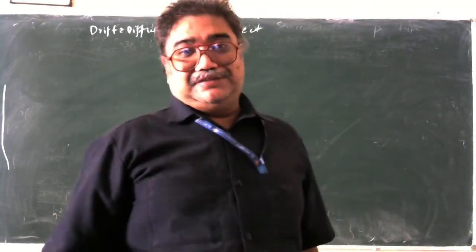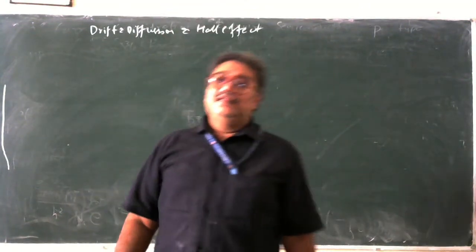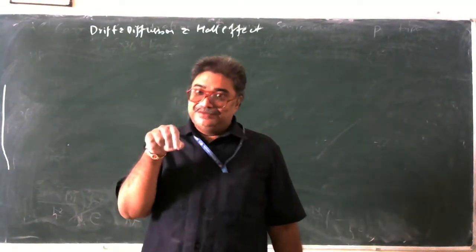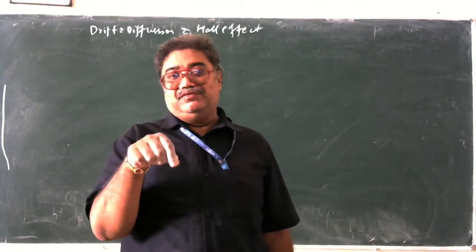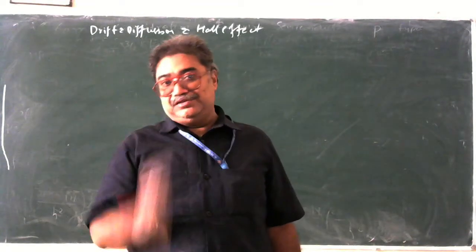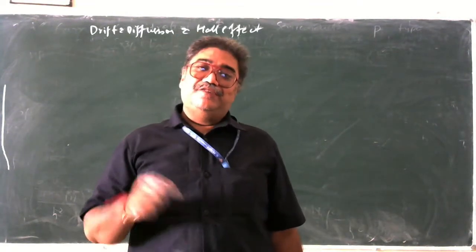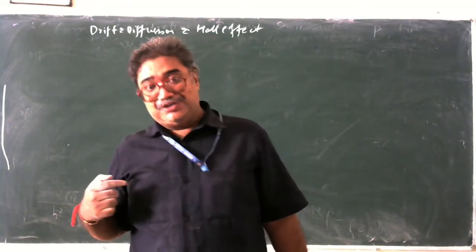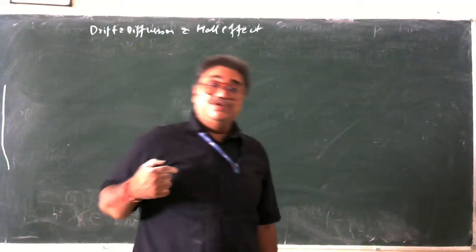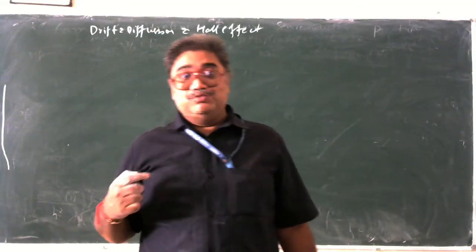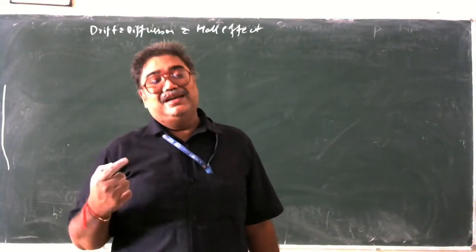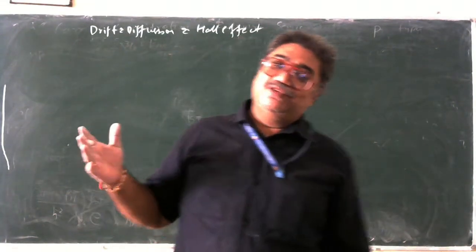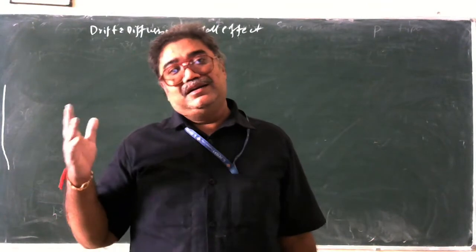And what is drift? Drifting, in the sense, the same glass of water, we are putting sugar, but we are stirring it up. We are going to take a spatula or a spoon and stir it up, or we are going to heat it. When we heat it or stir it up, what are we doing? We are making the charge carriers move according to our choice, that is, an applied external field. When we apply some external field, the charge carriers or mobility will move. And this is what we call a drift current.